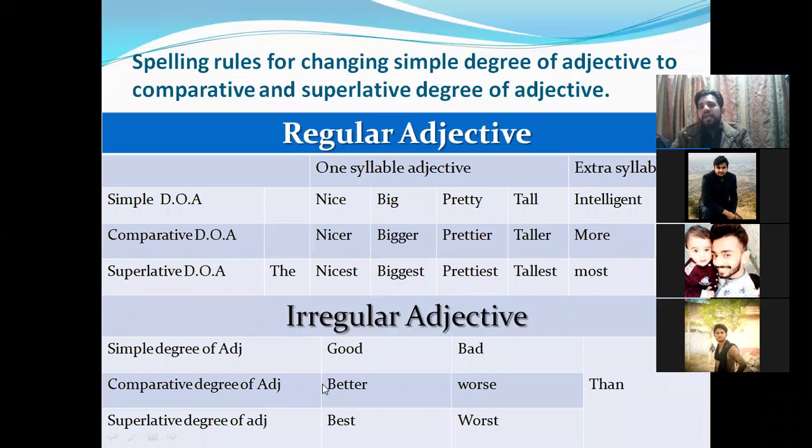degrees of adjectives. If you have any question, you are free to ask.